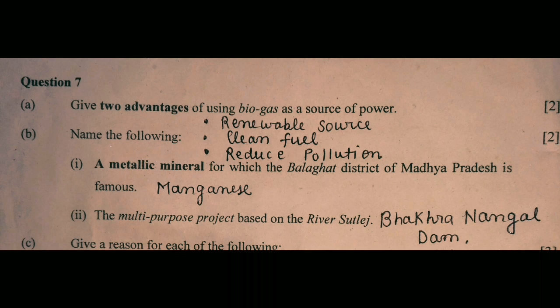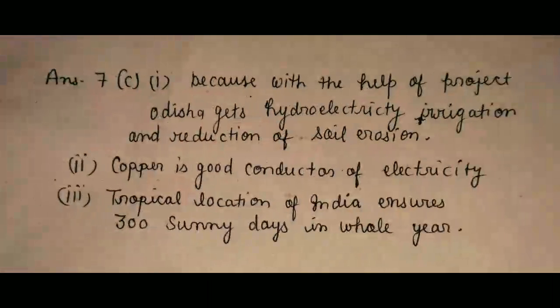Next question, give reason: Odisha has benefited greatly from the Hirakud project. It is so because with the help of this project, Odisha gets a number of megawatts of hydroelectricity, irrigation, and reduction of soil erosion. These are the many benefits which have been gained by Odisha.